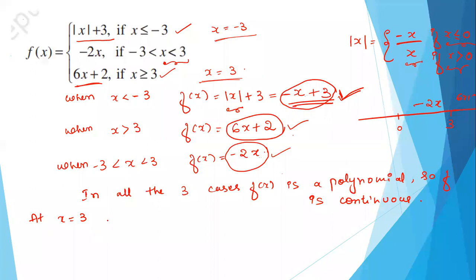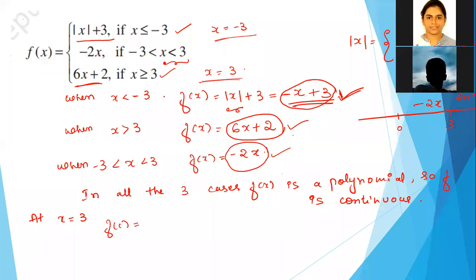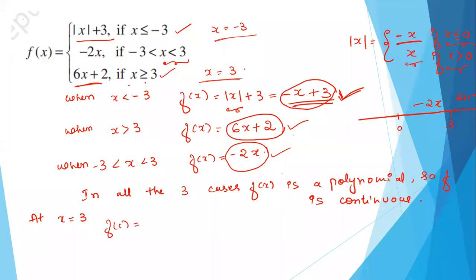So first we will find the functional value at c. So f of c, when x is equal to 3, what is the functional value? It is 6x plus 2, correct? So 6 into what is x? x is 3 now, plus 2. So what is the value? 18 plus 2, so 20. So our functional value is 20.